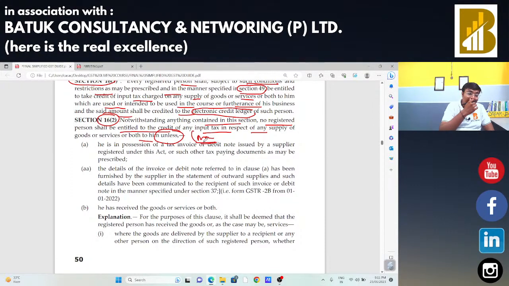There are 5 mandatory conditions, and if someone fulfills these 5 mandatory conditions, in that case he or she, that particular taxpayer, can claim the input tax credit. So what are the conditions? We need to discuss that very carefully.